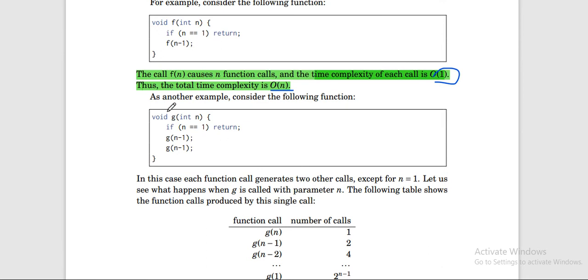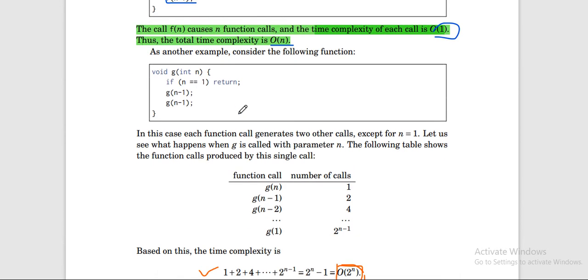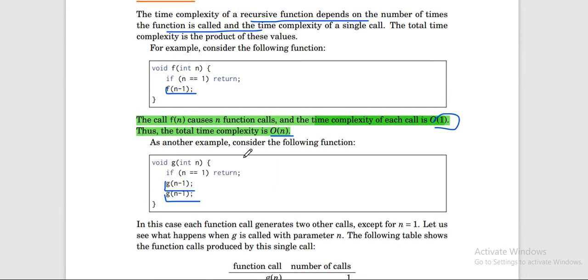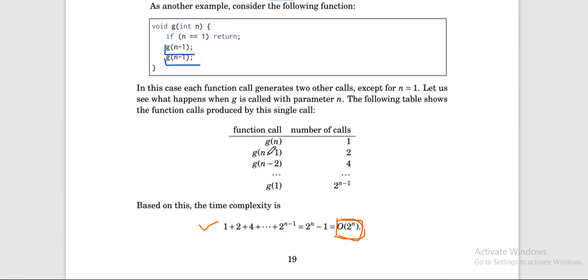Here is another example: void g(int n), if n equals 1 return. This is also recursion, but here we call the function only a single time, while here we are calling the function twice. So because we are calling the function twice, in this case we have to find the time complexity in a different manner. Here we call until we get 1, and we call it 2 times.